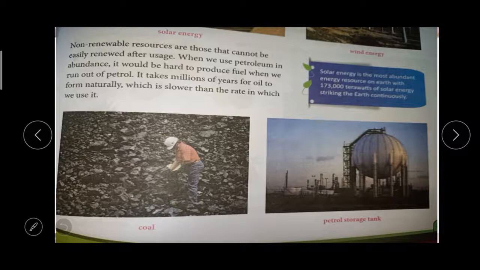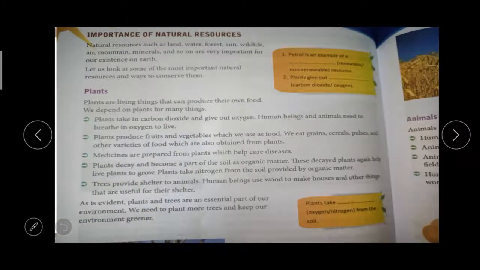There are so many types, like coal and petroleum. Those we cannot renew. They can run out at a certain limit. So these are the two types of resources. What are the two types of resources? Renewable resources and non-renewable resources. And then, importance of natural resources.